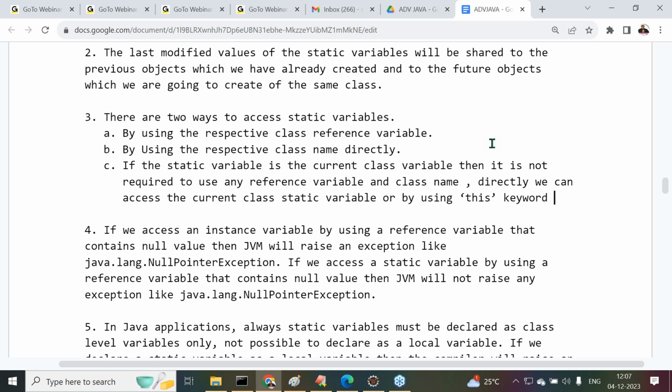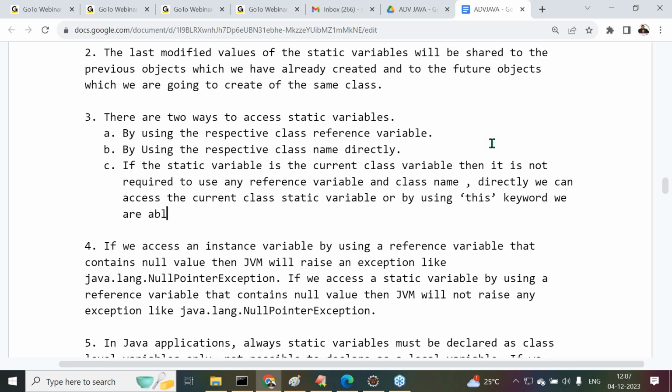Or by using the this keyword we are able to access current class variables. Even though the variable is a static variable, still we can access it by using the this keyword in the current class. Outside of the current class, either we can use a reference variable or the class name. Inside the same class, no reference variable is needed, or we can use the this keyword. This is the accessibility we have to understand clearly. Got it or not? All right, sir.